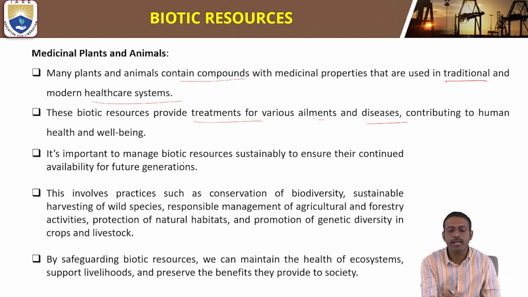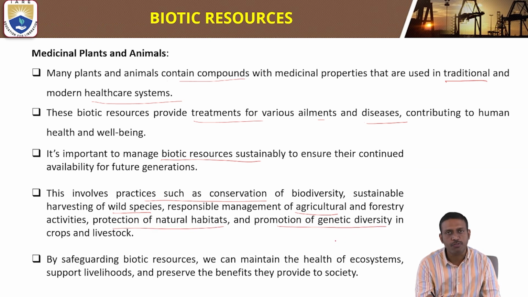It's important to manage biotic resources sustainably to ensure their continued availability for future generations. It involves practices such as conservation of biodiversity, sustainable harvesting of wild species, responsible management of agriculture and forestry activities, protection of natural habitats, and promotion of genetic diversity in crops and livestock.